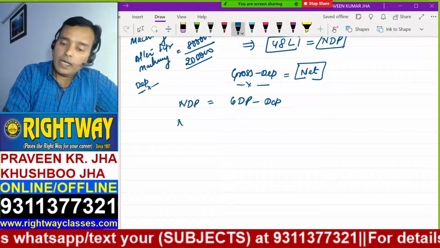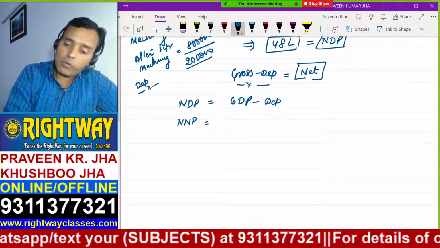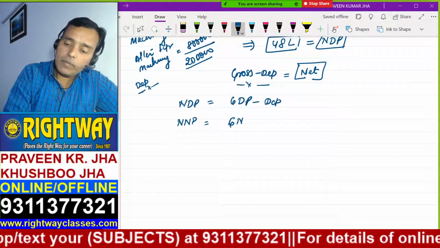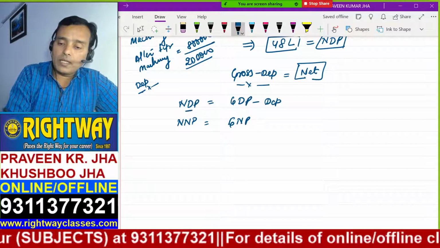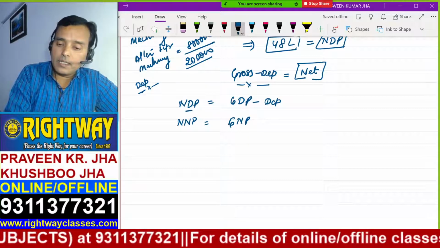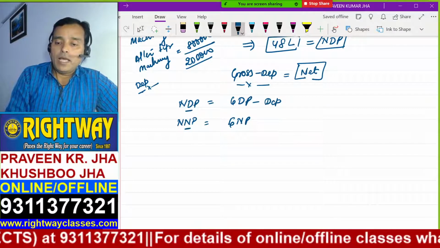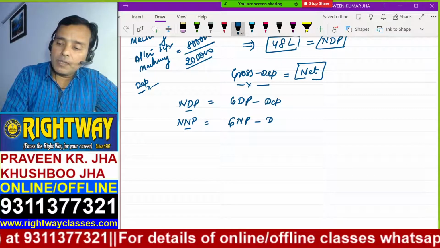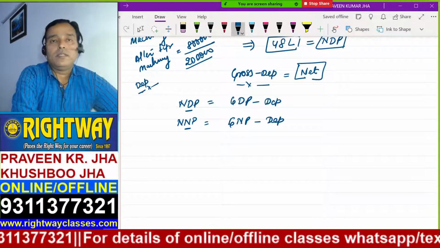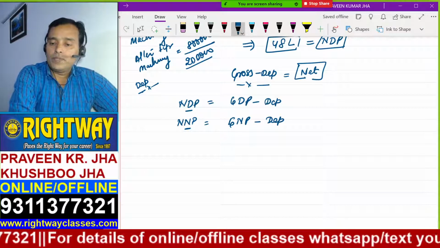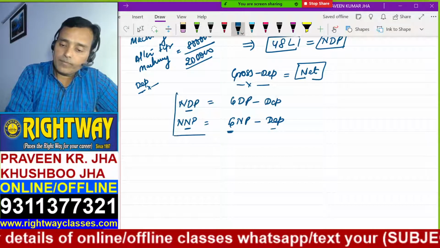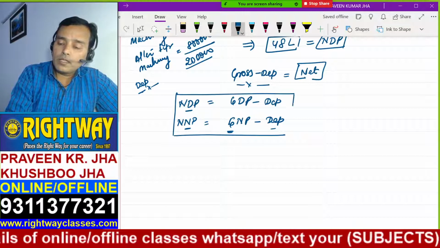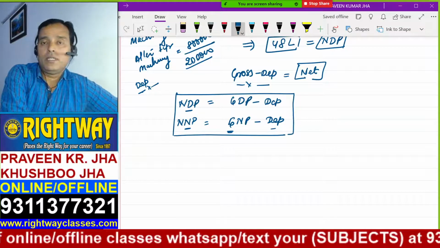Similarly, NNP equals GNP minus depreciation. You understand that? This is domestic, this is national. GNP is the gross, minus depreciation, you get net. This is how you can get the net amount.